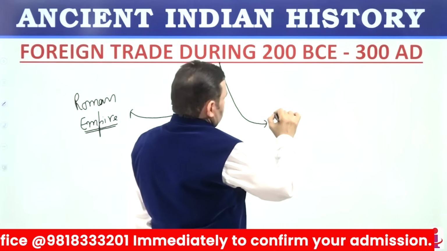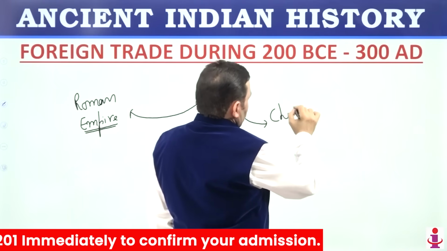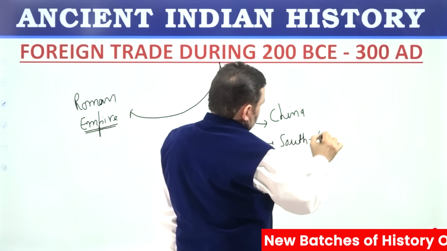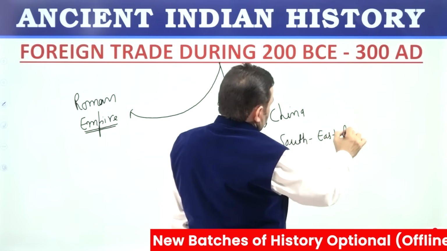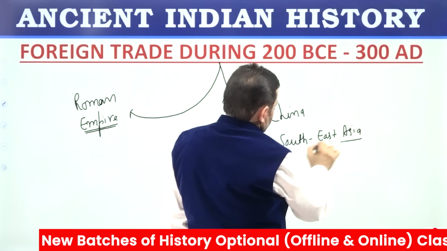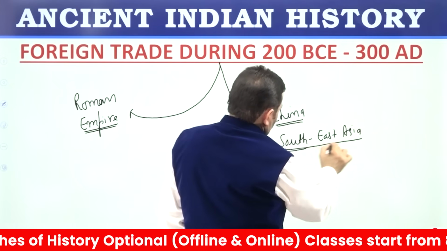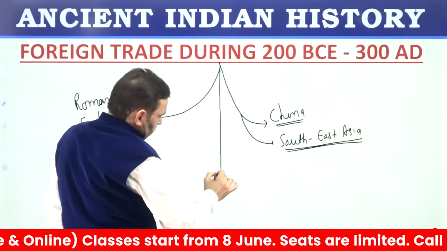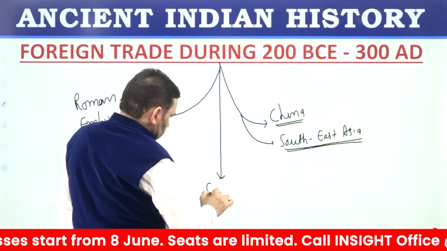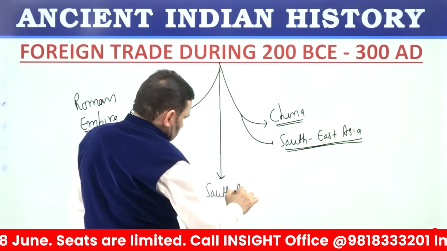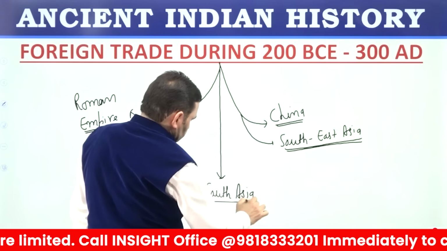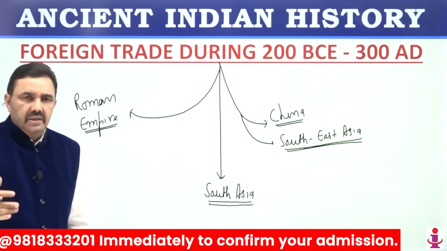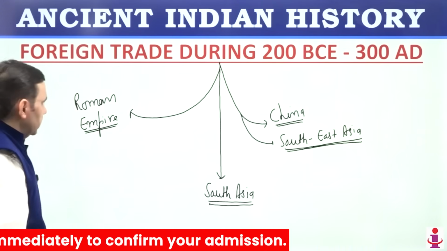In eastern side, trade was with China, with Southeast Asia, and then trade was with South Asia also. Countries to the south of India, particularly Sri Lanka, Maldives, Malaysia, and other territories, Indonesia also.